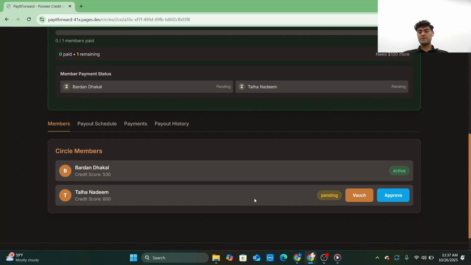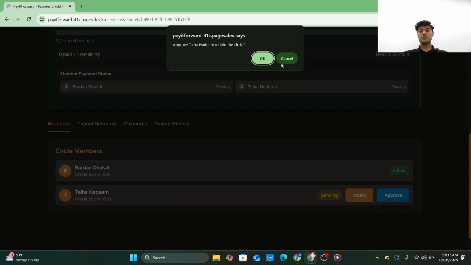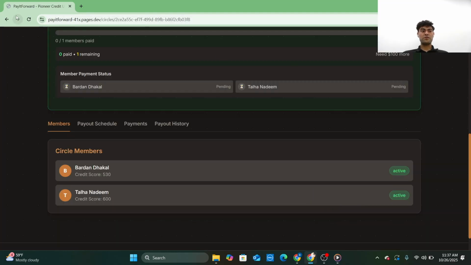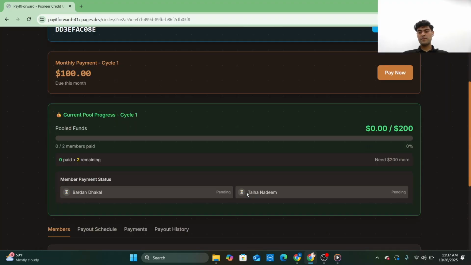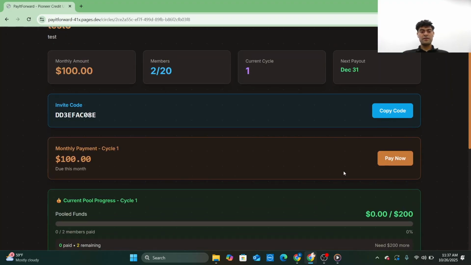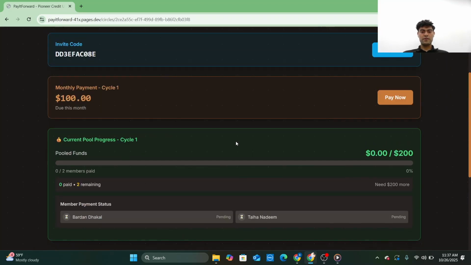Okay, I see his message here. I can click on approve. I can also vouch, but for now I'll just click on approve. Okay, so he has been approved, and he's in the circle now. I can click on refresh, and I can see that he should be an active member, and that is the case. Perfect.